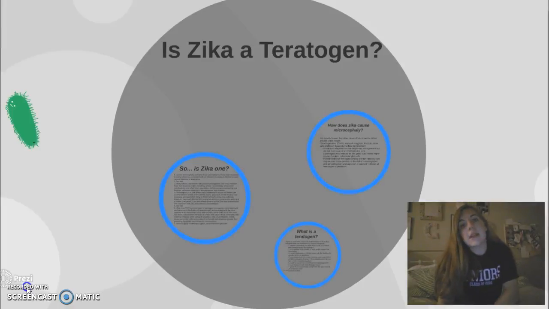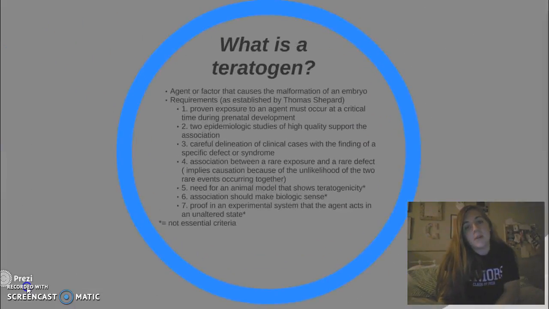So, Zika teratogen. First of all, a teratogen is an agent or factor that causes the malformation of an embryo. To be a teratogen, something must fit the following criteria. There must be proven exposure to an agent that occurs at a critical time during prenatal development.